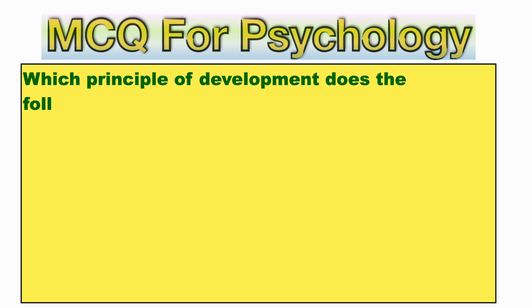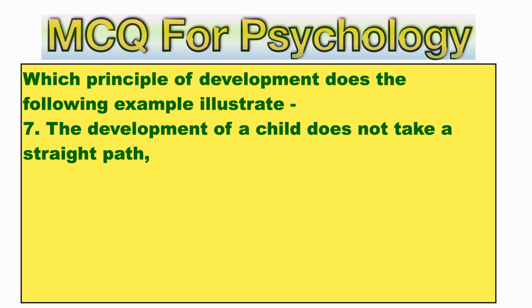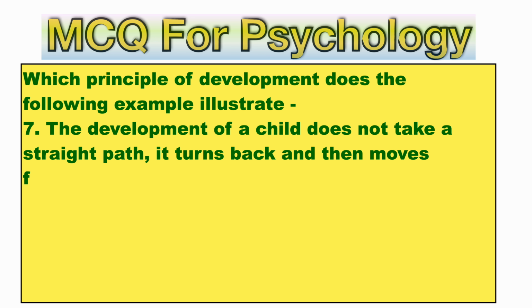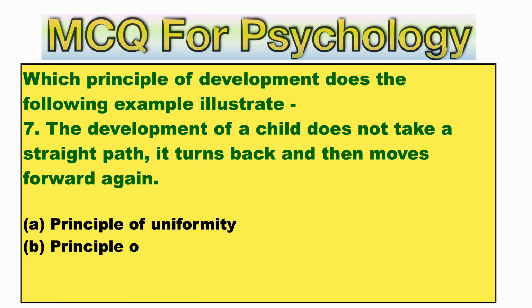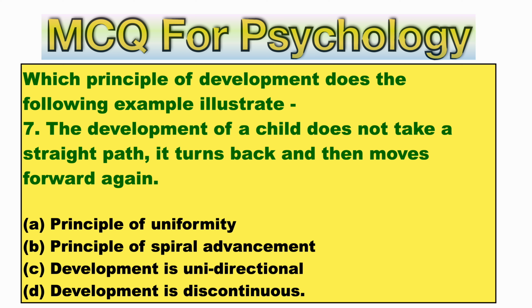Which principle of development does the following example illustrate? Question number 7. The development of a child does not take a straight path. It turns back and then moves forward again. A. Principle of uniformity. B. Principle of spiral advancement. C. Development is unidirectional. D. Development is discontinuous. Take your time to answer this question. The right answer is B, principle of spiral advancement.